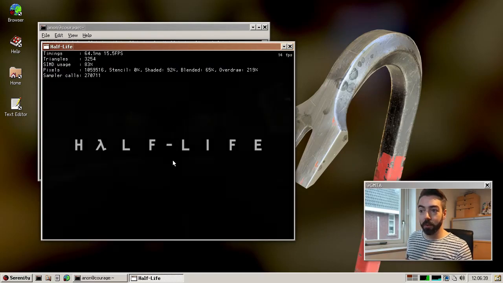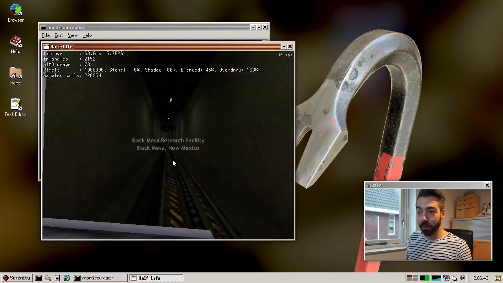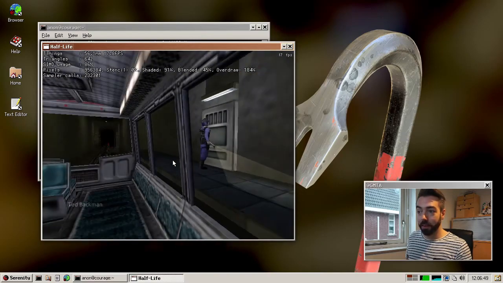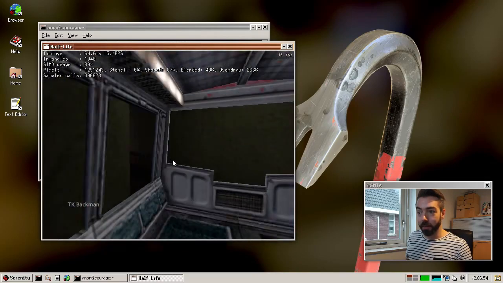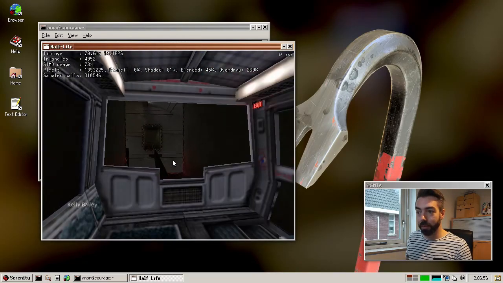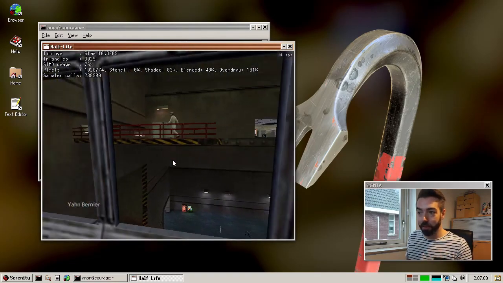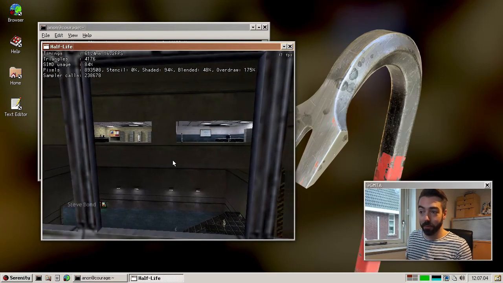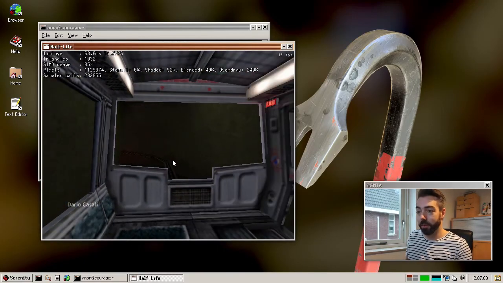So what you see now is two things. You can see Half-Life being rendered by LibGL, which is amazing. Apparently we were not that far off from supporting the things that we needed for Half-Life to be able to render it in this way. And this is really cool because Half-Life in OpenGL mode has some things like colored lighting that really helps set the ambience. It's an amazing game, and seeing this run inside of Serenity on top of our emulated LibGL, it's great.